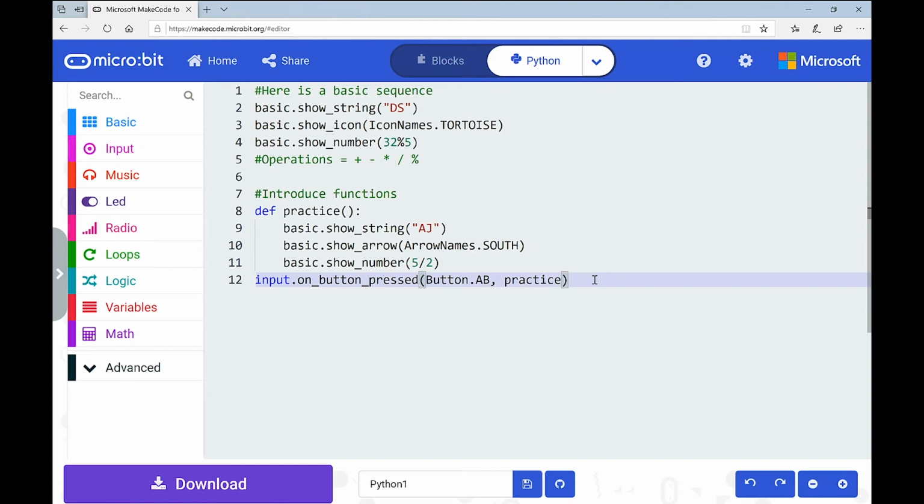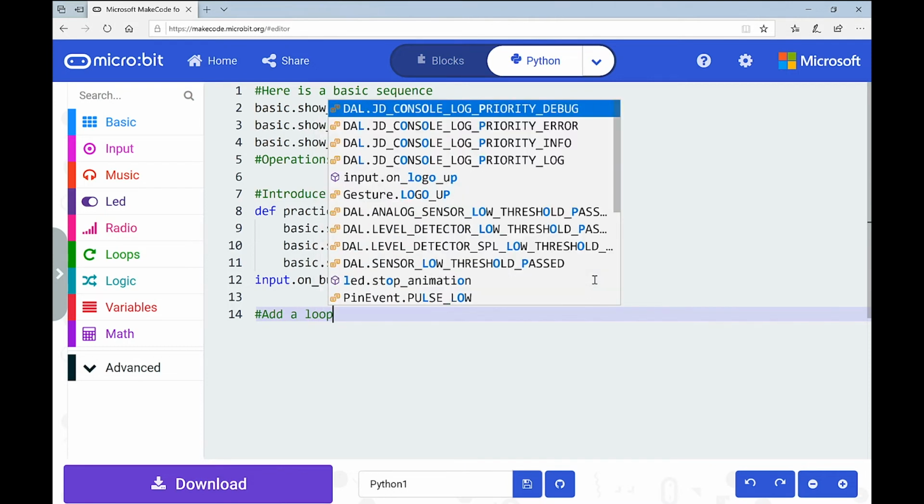Okay. Right, we're going to go back to this. I'm going to add a comment again and I'm going to say, let me see, add a loop. Now we mentioned that there's 2 types of loops in our program. There's a for loop and a while loop. And so far in the other episodes, we've only used a for loop when we gave a certain amount of times. I think we'll do that now, but in another episode, we will look at the while loop, which is a different type, okay? So to add a loop, I'm going to do something that programmers do a lot, which is copy and paste their code.